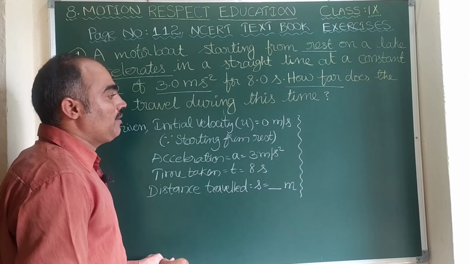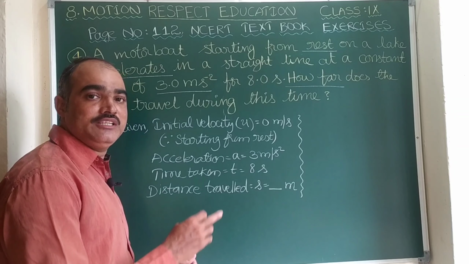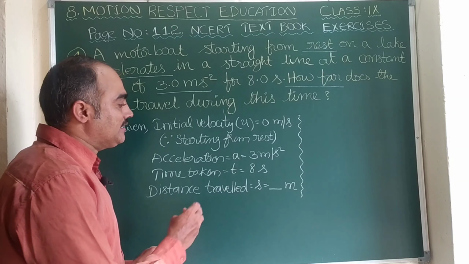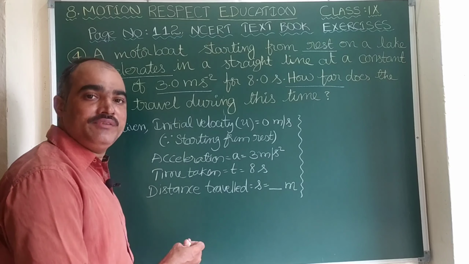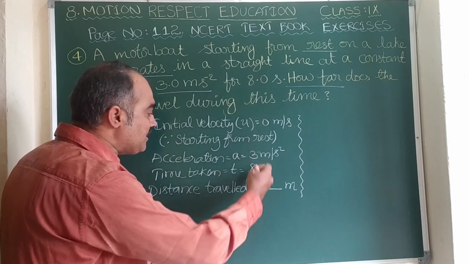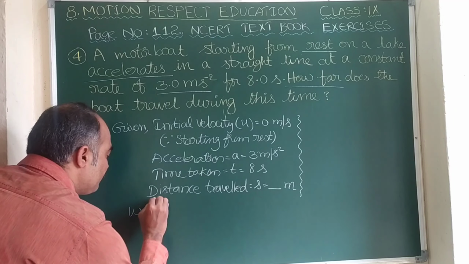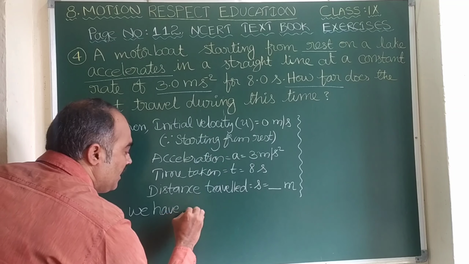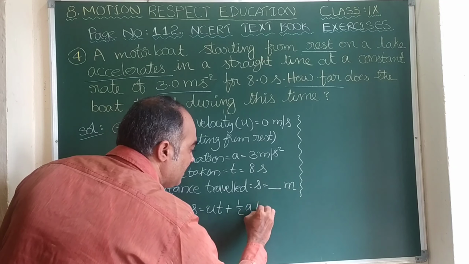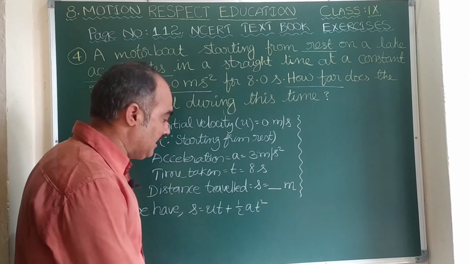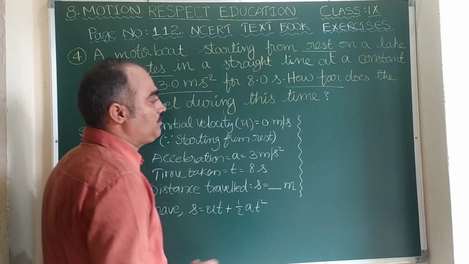Now we are going to find the distance. We have three formulas, three equations. First one is v equal to u plus at. Second one is s equal to ut plus half at square. Third one is 2as equal to v square minus u square. According to the given data, the suitable formula is s equal to ut plus half at square, because all these quantities are given. So let us substitute the values.